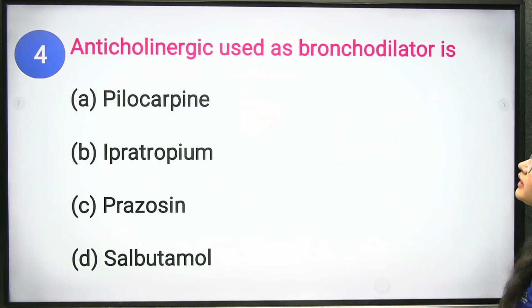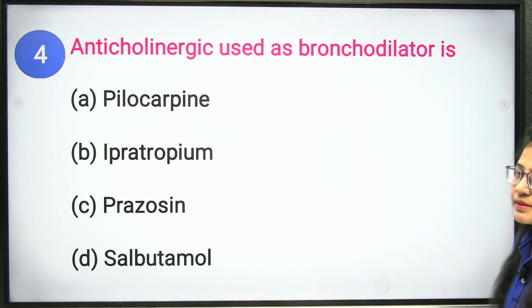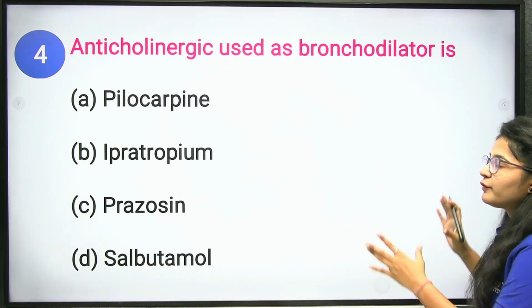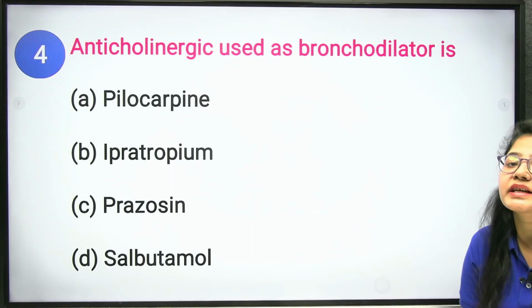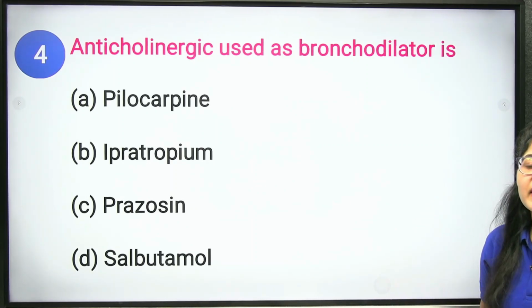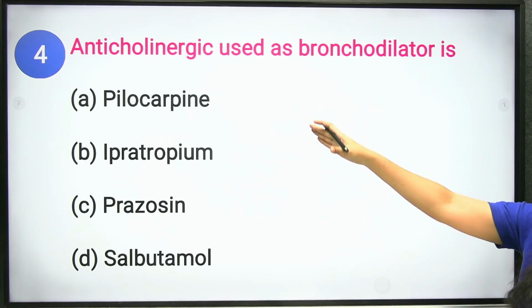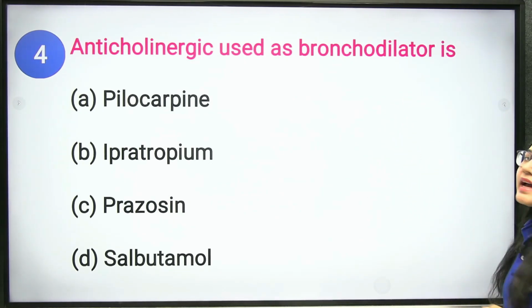Next question. Anticholinergic used as bronchodilators. Anticholinergic drugs are the drugs which reverse the action of your cholinergic receptors. That means your acetylcholine is a neurotransmitter and it is blocked by your anticholinergic drugs. And how it is used as bronchodilator?